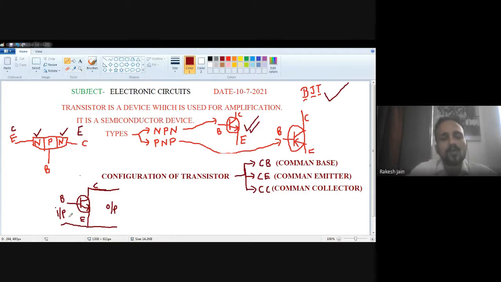So the input side and output side are there. The emitter is common between input and output, so it is the common emitter configuration. Okay. Let's suppose the transistor is this one.